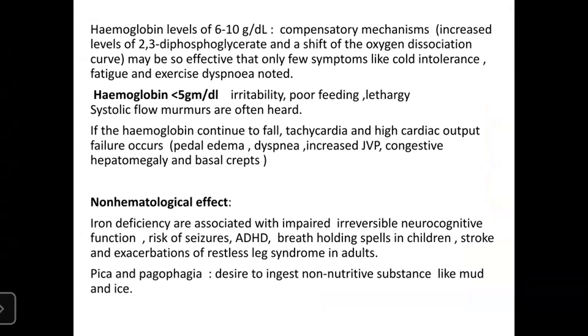But if the hemoglobin level is less than 5 gram per deciliter, the patient has systemic symptoms such as irritability, poor feeding, lethargy, and systolic flow murmurs can be heard. If hemoglobin continues to fall, there might be tachycardia, high cardiac output failure. So there might be pedal edema, dyspnea, increased jugular venous pulse, congestive hepatomegaly, and basal crepitations.